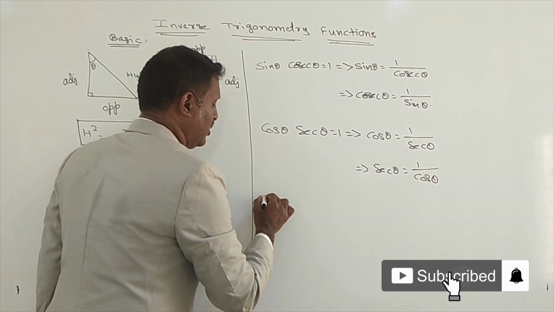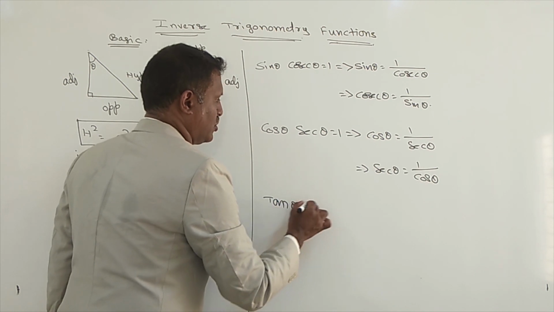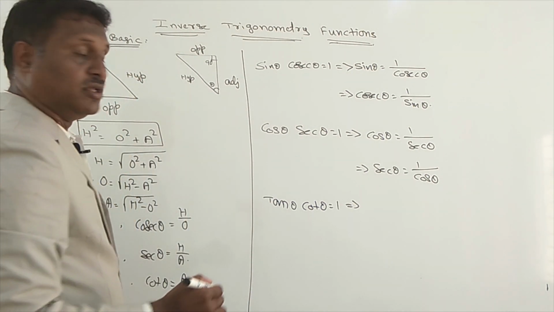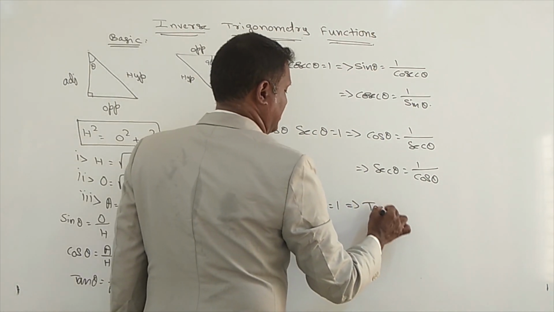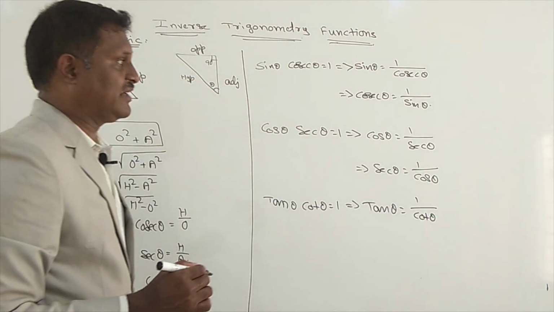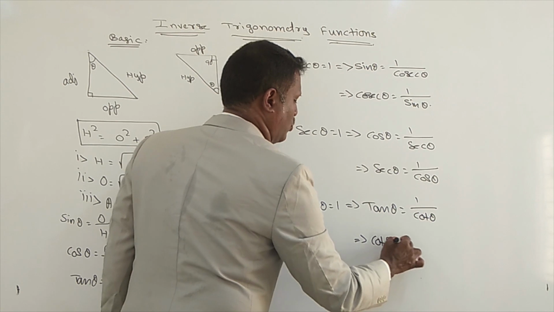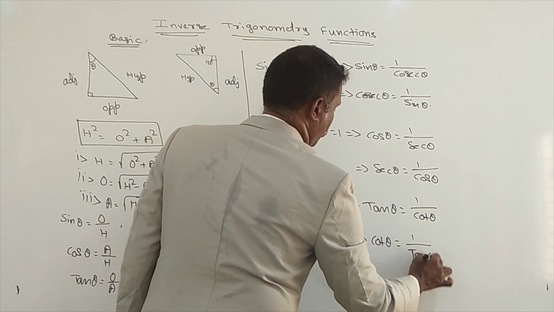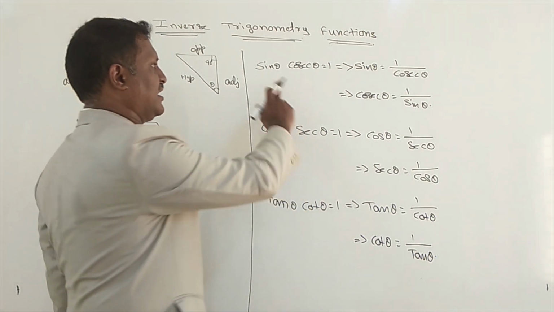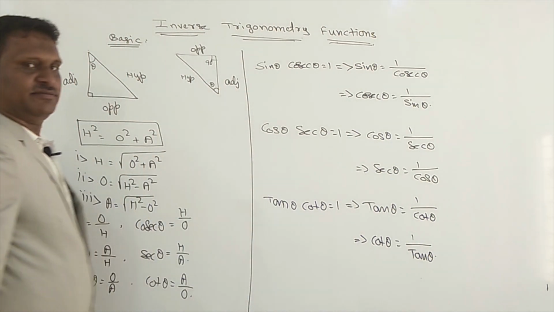Next one, tan theta into cot theta equals 1. So using this, what can we write? Tan theta means we can write it in the form 1 divided by cot theta, or cot theta means 1 divided by tan theta, because they both are reciprocals. Tan and cot are reciprocals, cos and secant are reciprocals, sin and cosecant are reciprocals. Yes, take down whatever I have written.